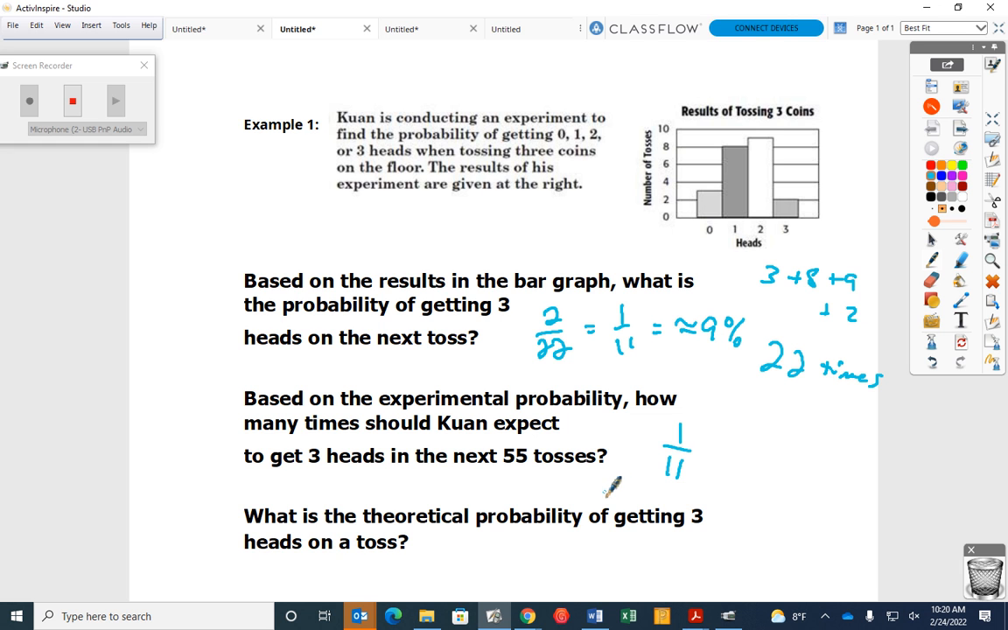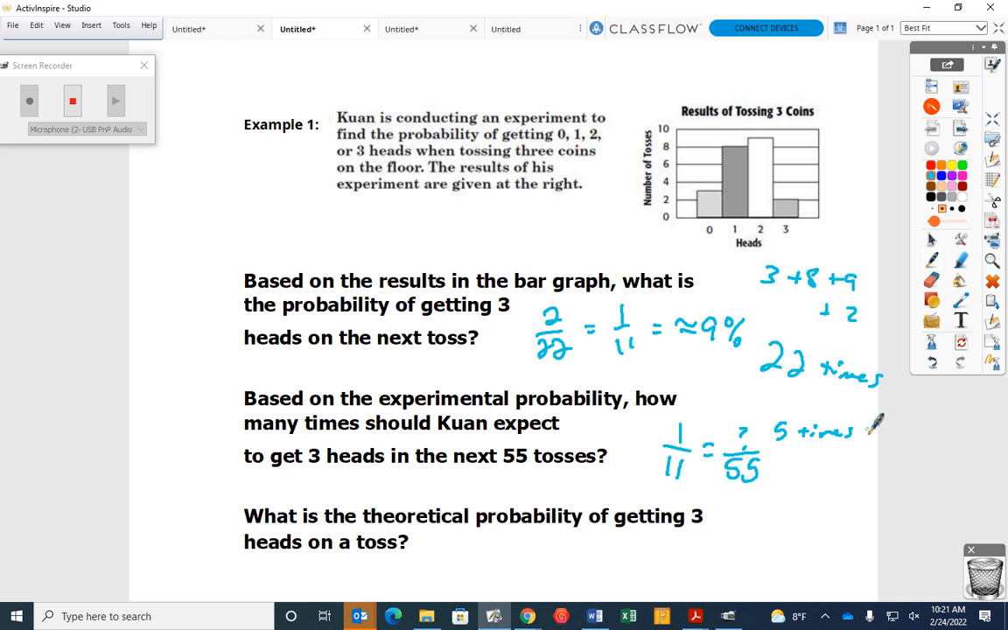We want to know how many, if he did this 55 times, what would this be? Well, this is easy, right? 11 times what is 55? 5. So what's 1 times 5? So if he does this 55 times, he should expect to get 3 heads 5 times. Okay? Does this make sense so far?